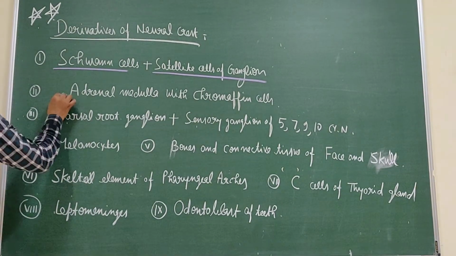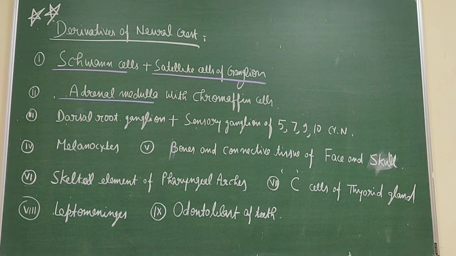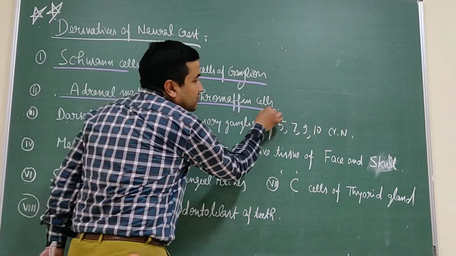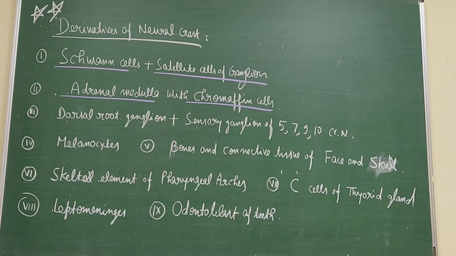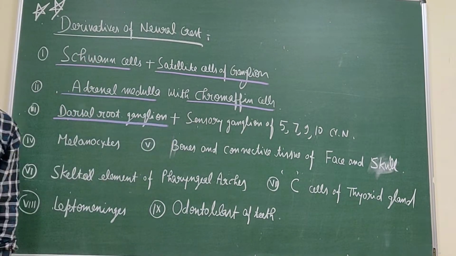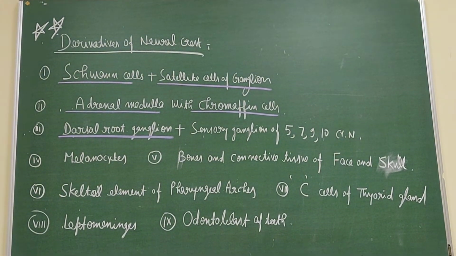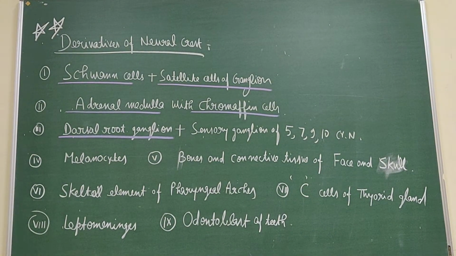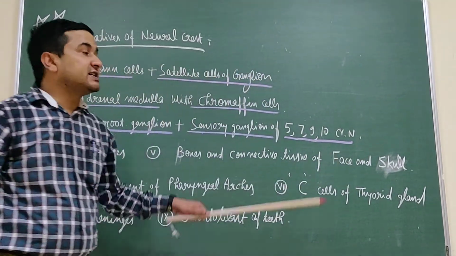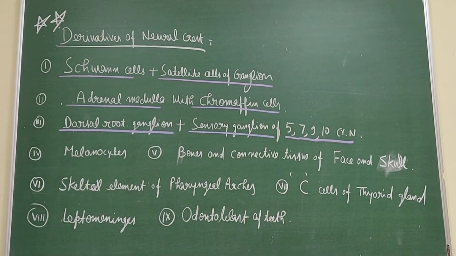Then it is the adrenal medulla. The adrenal gland has two parts. In histology, it is the cortex and the medulla. This medulla is a derivative of the neural crest, and the chromaffin cells present are derived from the neural crest. Then it is the dorsal root ganglion. The sensory ganglia of all spinal nerves, as well as the sensory ganglia of the 5th, 7th, 9th, 10th cranial nerves, are derived from this neural crest.